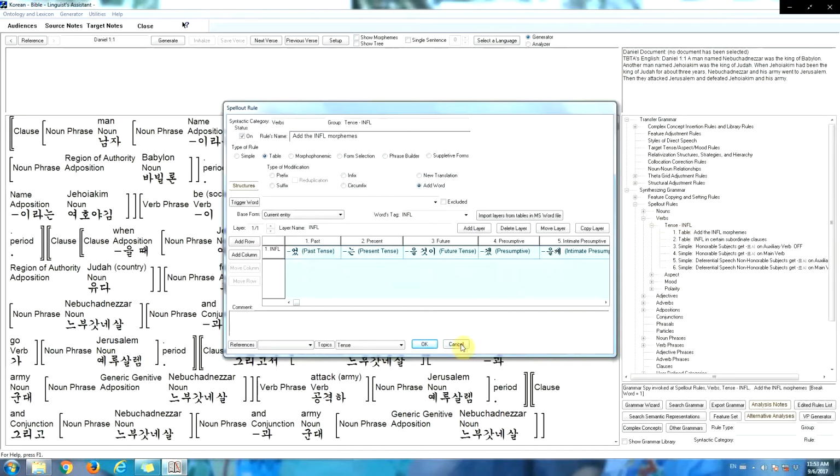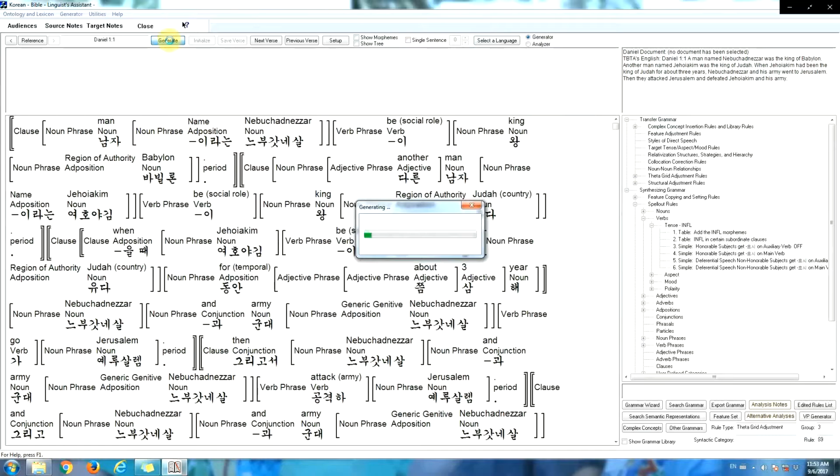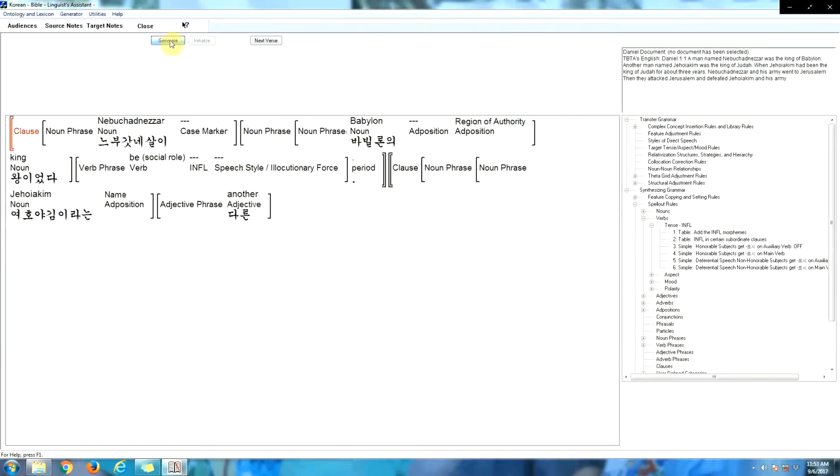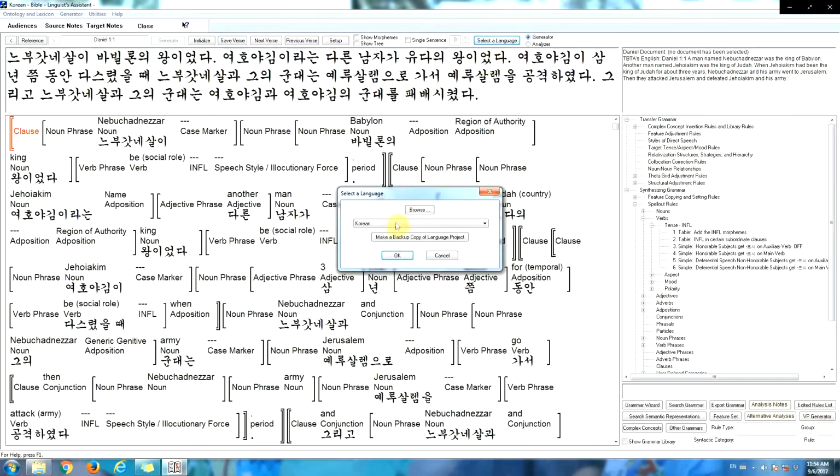Now the point of this software is when we click this Generate button, the software will take our analysis of Daniel 1:1 and apply the Korean lexicon and grammar to it and produce an initial draft translation of that verse in Korean, and we see it there. Now let's switch to English.